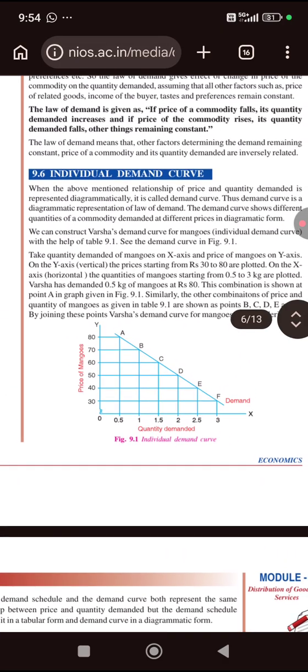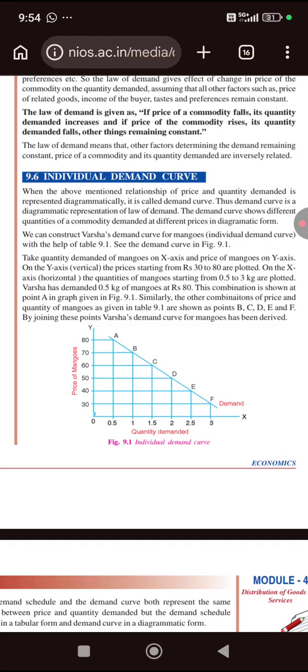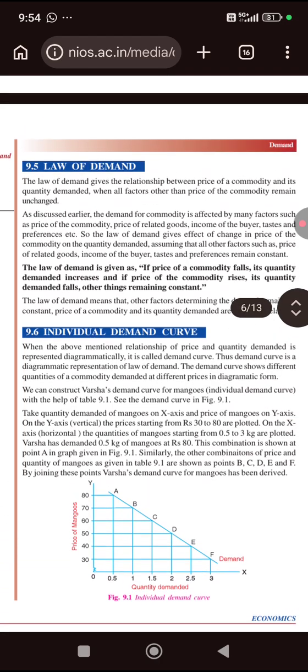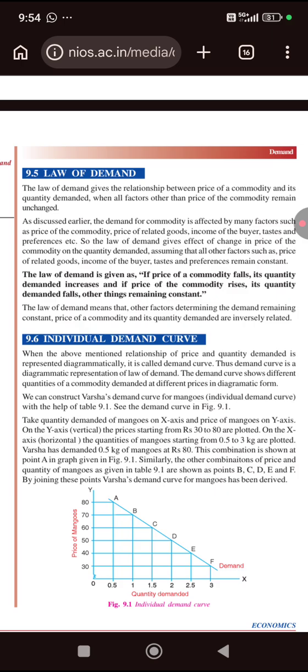The assumption of the law of demand means that, other factors determining demand remaining constant, the price of a commodity and its quantity demanded are inversely proportional. The other factors which affect demand are the price of related goods, income of the buyer, taste and preferences, etc.